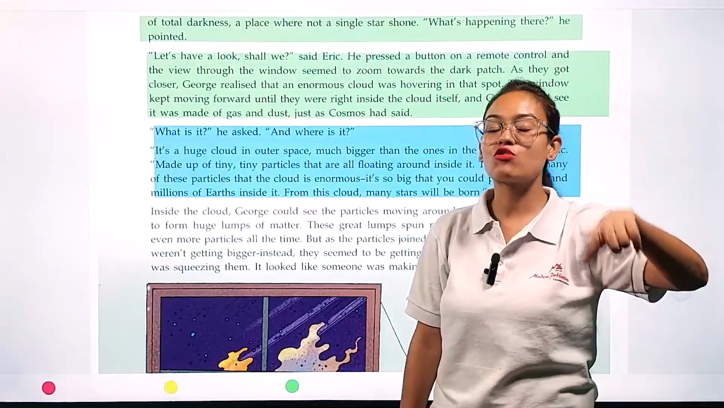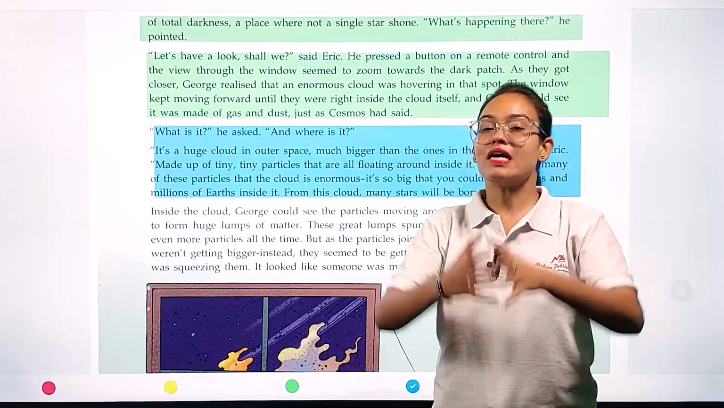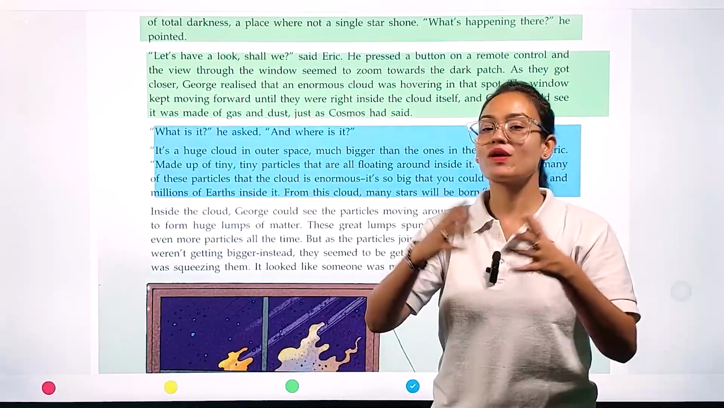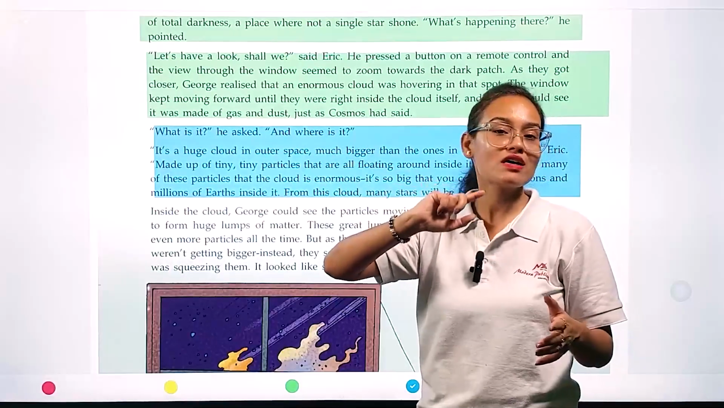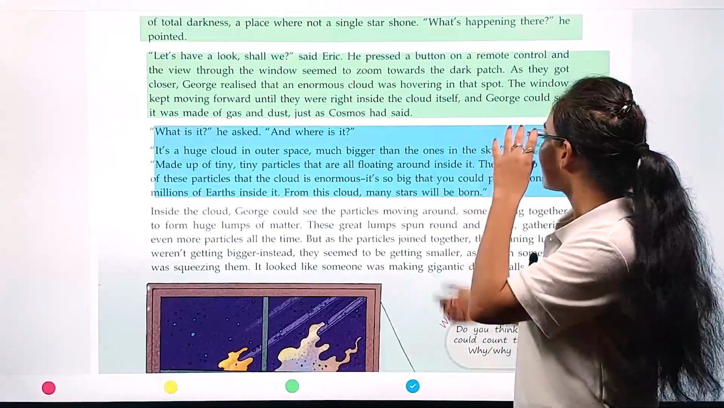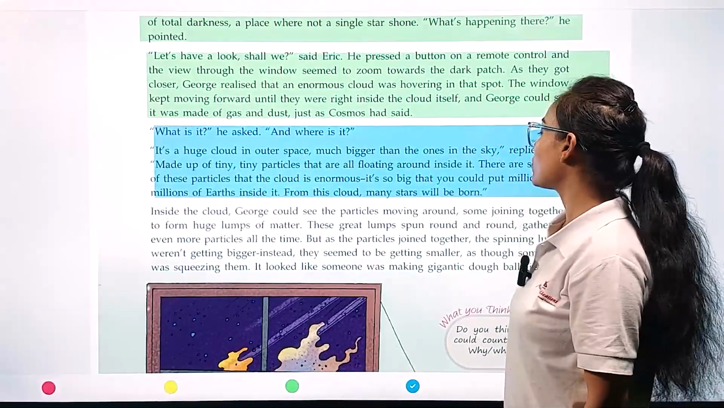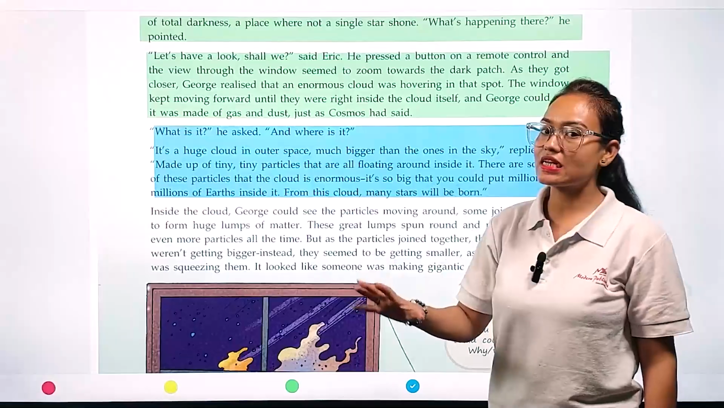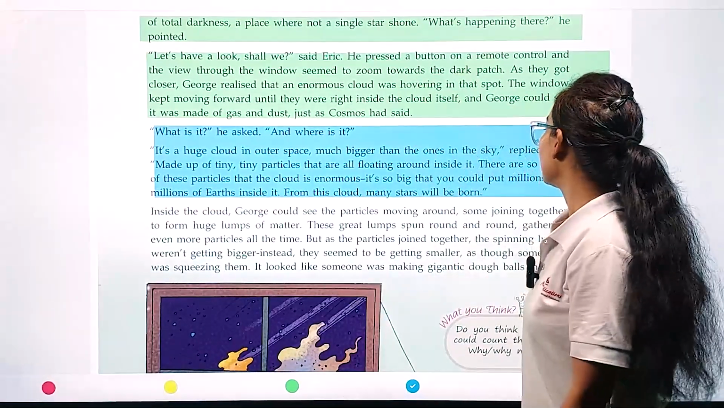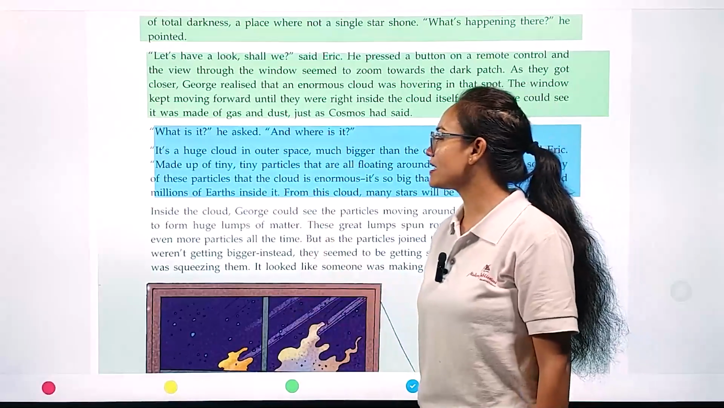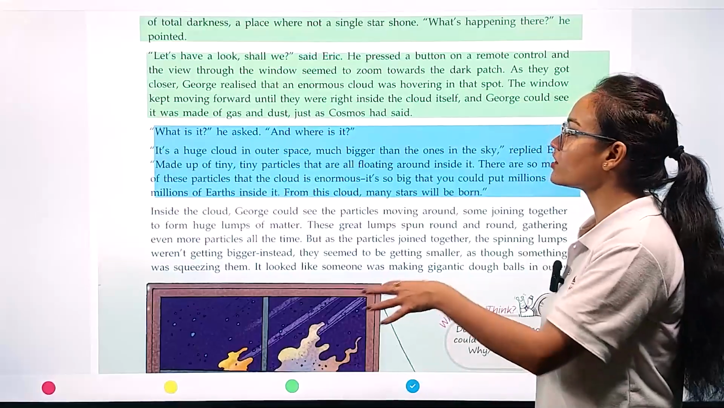Okay, and this cloud which is present in the outer space of the universe is much bigger than the clouds in the sky, replied Eric. It is made up of tiny particles that are all floating around inside. There are so many of these particles that the cloud is enormous. It's so big that you could put millions and millions of Earths inside it.